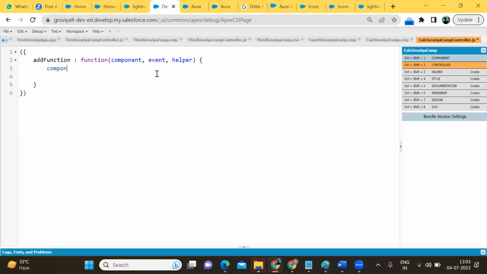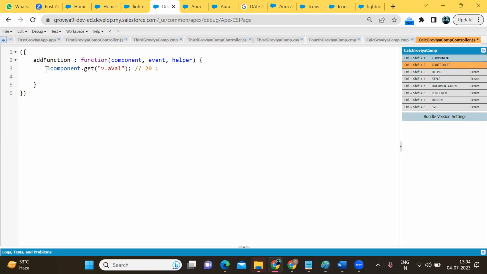Component dot get. Which attribute value do you want? So write the attribute name, v dot attribute name, a value. Okay, suppose the a value is 20. Where will you store it? Where will you store the value? In a variable. Okay, so first I'm going to create the variable in the JS file.